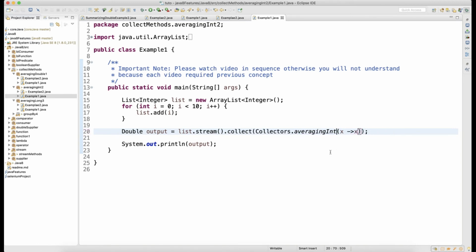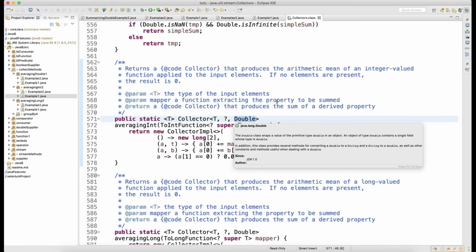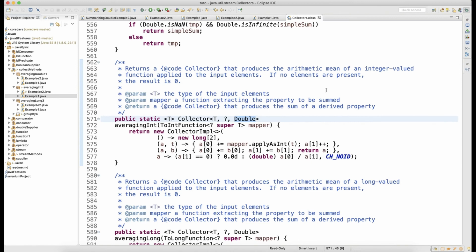Now just press Ctrl and click on averagingInt. Look at the output: it's a double.